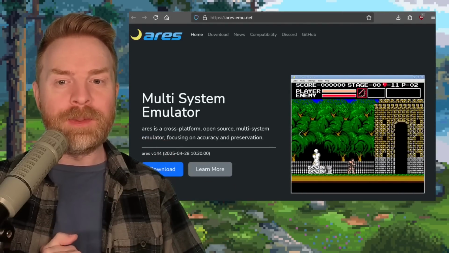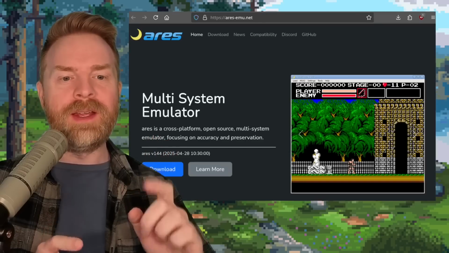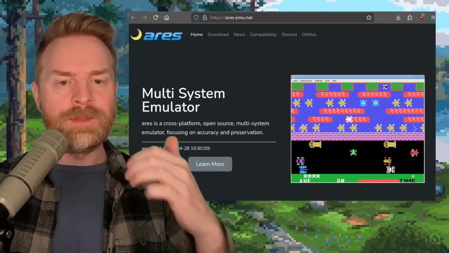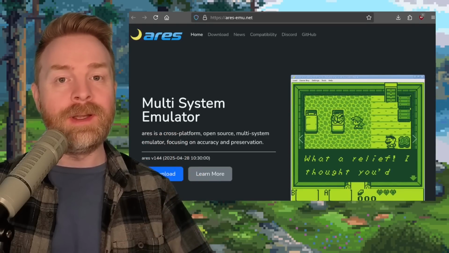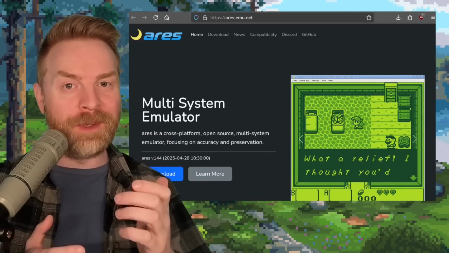But moving on, and next up we're talking about Ares, which is a multi-system emulator, and it is completely open source and one that I'm a huge fan of. It's a cross-platform open source multi-system emulator focusing on accuracy and preservation. And guess what? Ares just got a big brand new update.